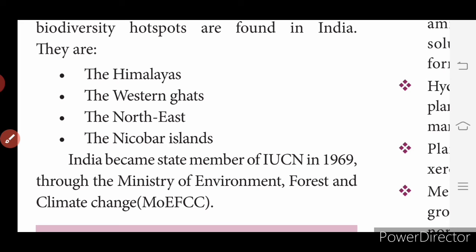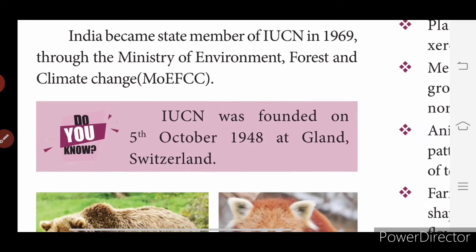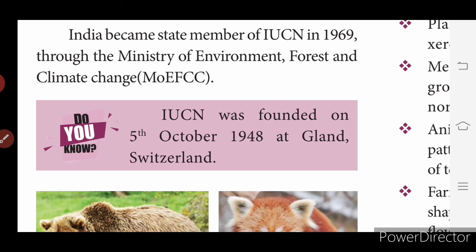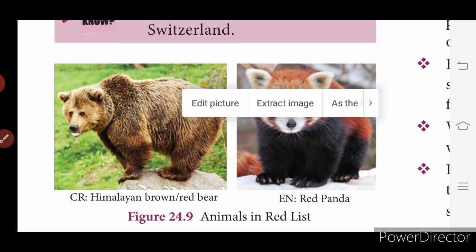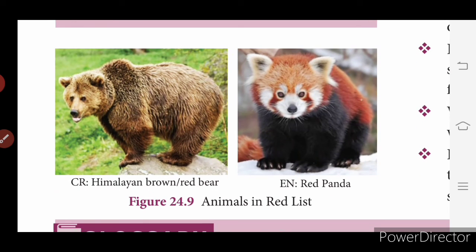So the lesson gets over here. IUCN was founded on 5th October 1948 at Gland in Switzerland. See the picture here: CR, the Himalayan brown bear. CR means critically endangered. And this is EN, a red panda. EN means endangered species, that is, it is in the stage of extinction.